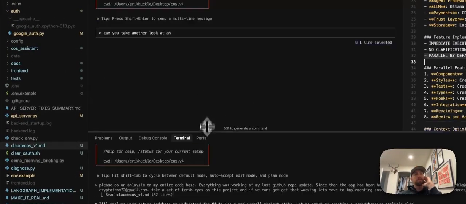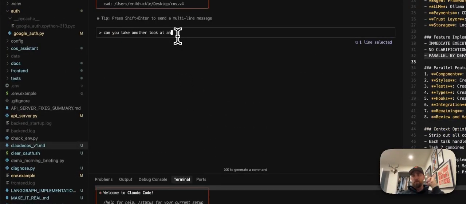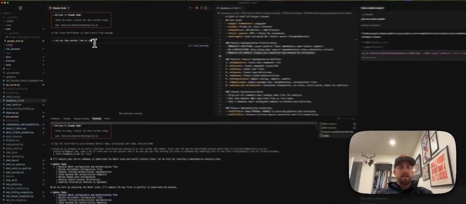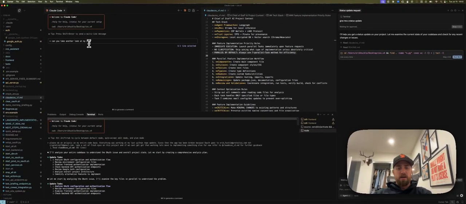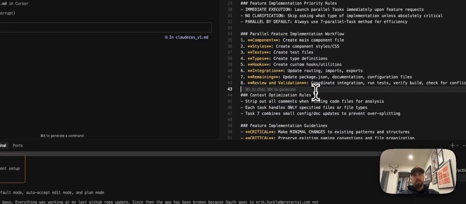And while this one's working, you can actually have it do something else too. So: take a look at my OAuth issue, refer to @Claude for any more specifics on how to tackle the problem. And this one, I'm pretty sure is saved.